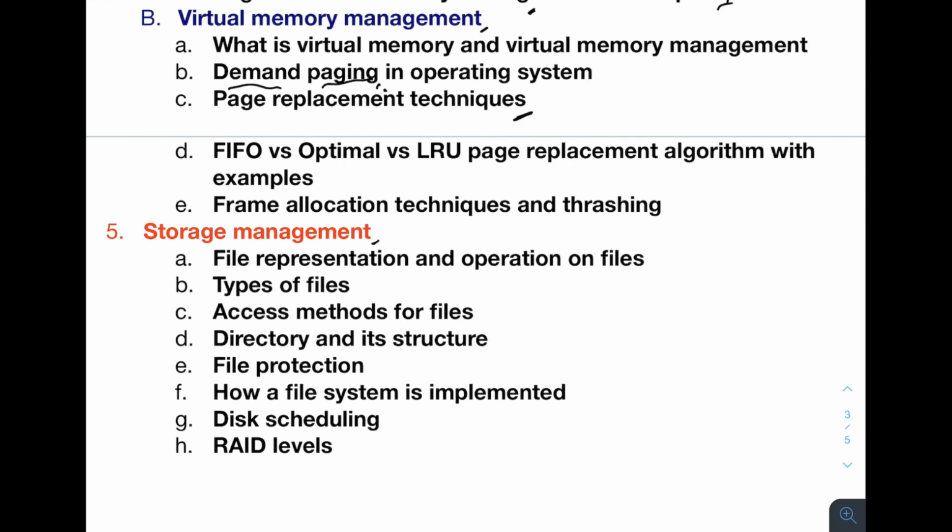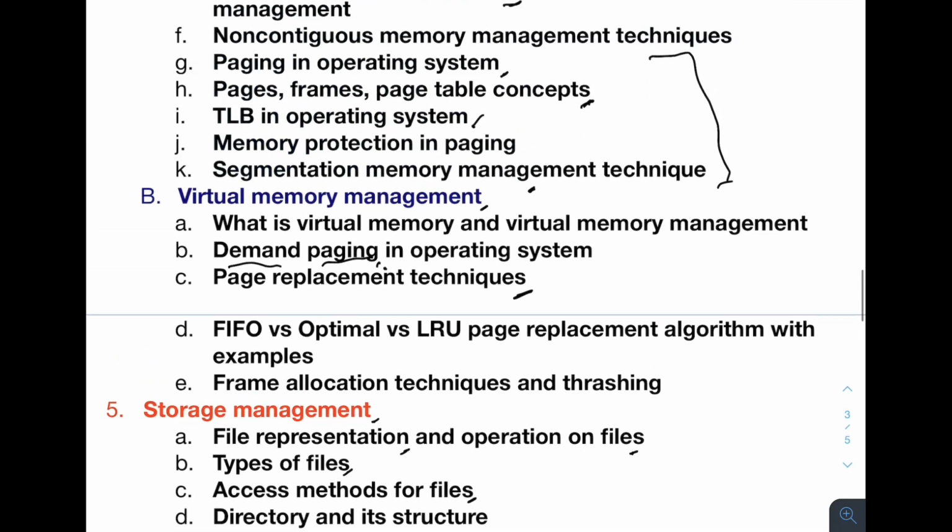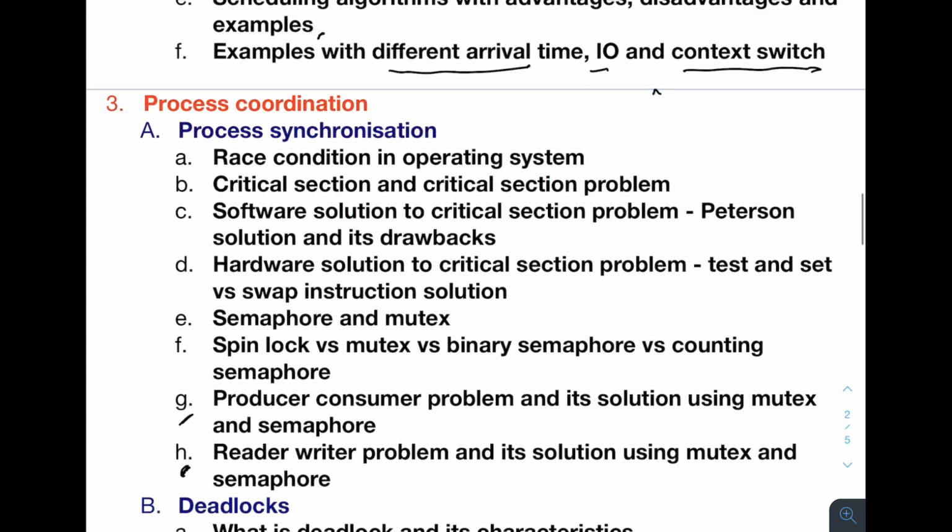Storage management is not very important, but still you should understand the basics of how the file system is managed by the kernel. You should understand how a file is represented, what the operations on a file are, the types of files, and the access methods for files. And what a directory is, how it is structured, and how a file is protected. Then there are how a file is implemented, disk scheduling, RAID levels, and storage management. I sometimes think it is not very important, but at least you should understand the basics of the file system. That's more than enough.